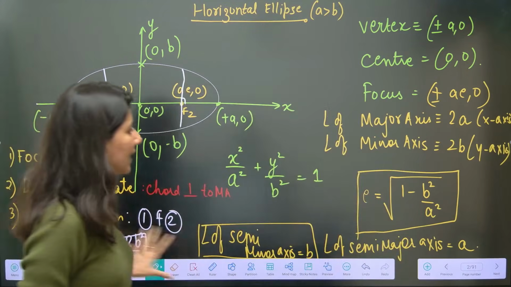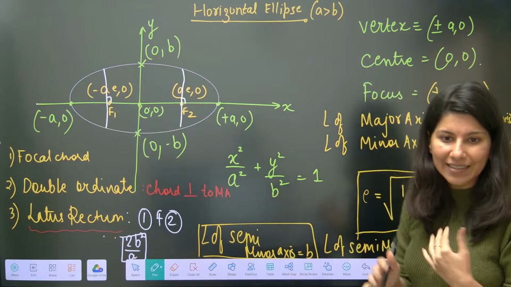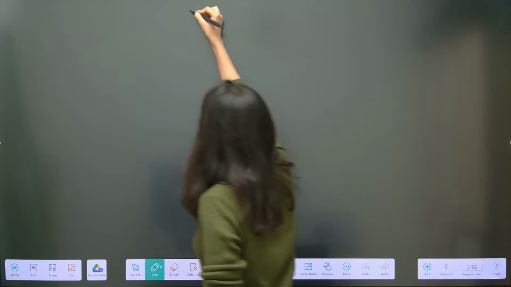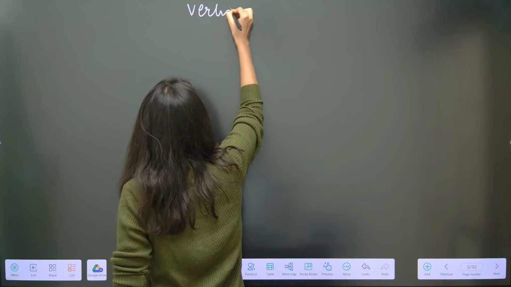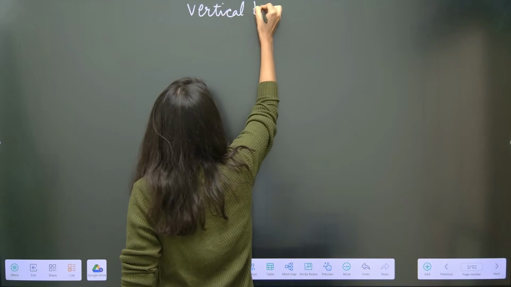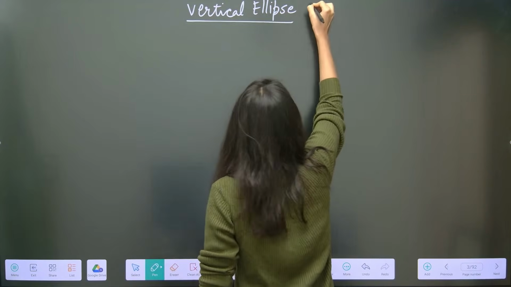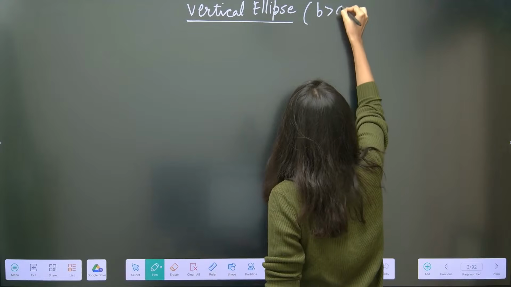I hope that till now it is clear. The horizontal ellipse terminologies, I hope that things are pretty clear to you. Now, we will talk about the vertical ellipse, wherein b is greater than a this time.